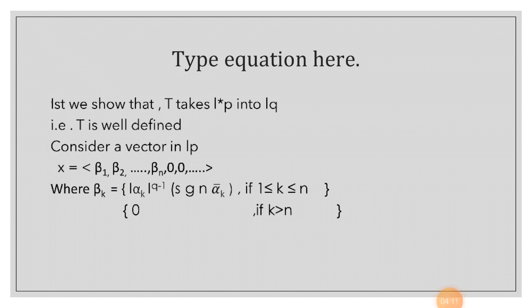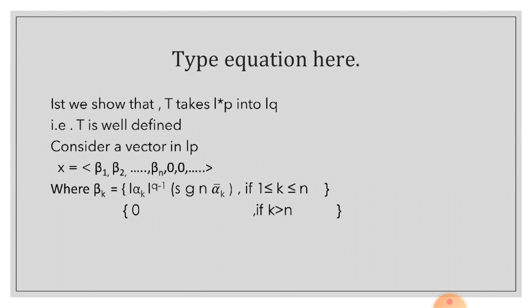Now, first we show that T takes L star P into LQ. That is, T is well defined. Consider a vector in LP, x is equal to beta 1, beta 2 up to beta n, 0 and so on, where beta k is equal to mod of alpha k raised to the power q minus 1